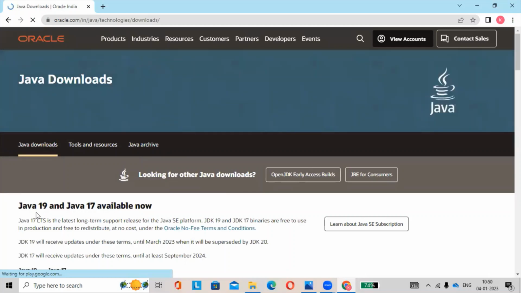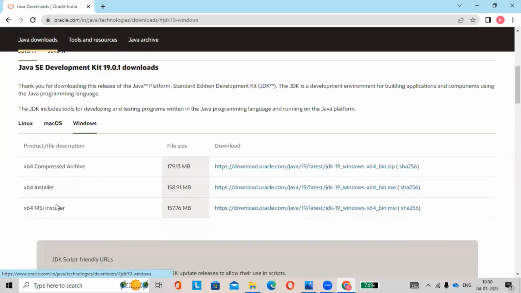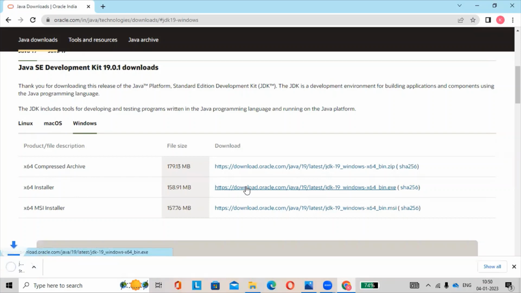Java 19 is the latest version of Java. Just scroll down, select Windows, then x64 installer because my operating system is 64-bit. Hit on this link. See here, download has been started. It will take some time to download.